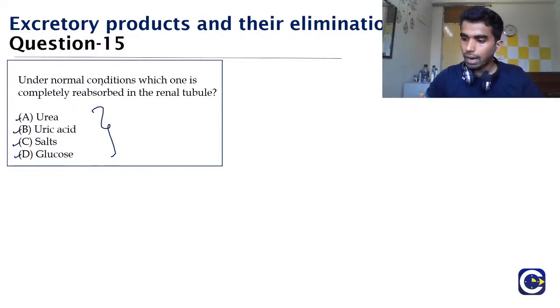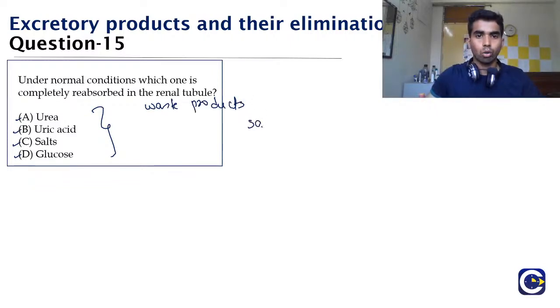So urea and uric acid are waste products. Whereas salt is present in the food all the time, and hence we can control the excretion and intake of the salt. But the most precious thing, that is also the energy source of the body, is glucose. And we need to conserve this glucose. Here Jivita very well said, we need to conserve this glucose at any cost.